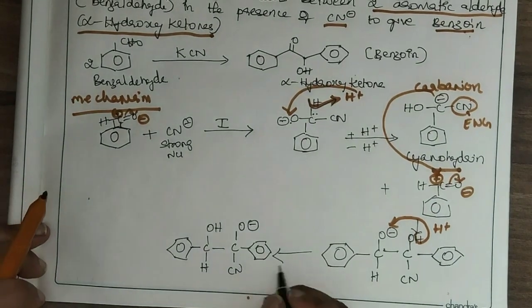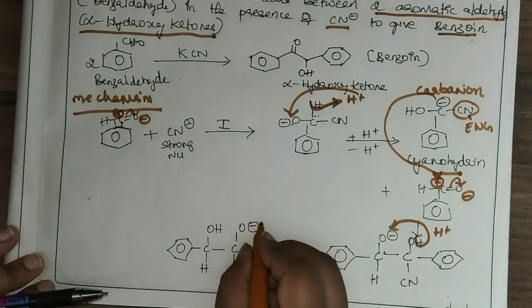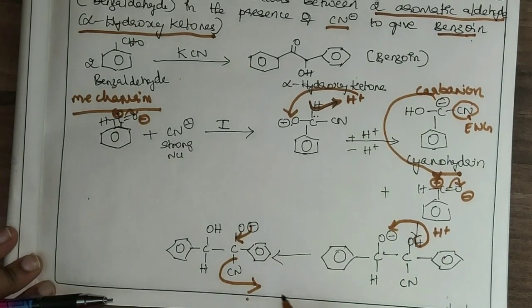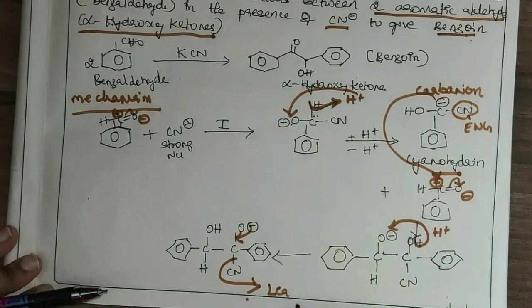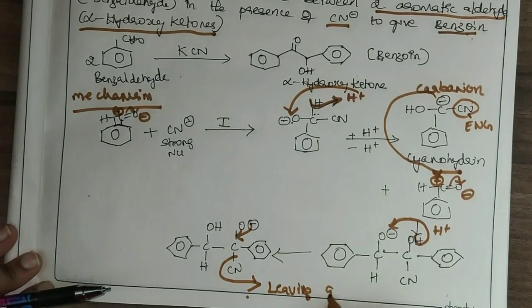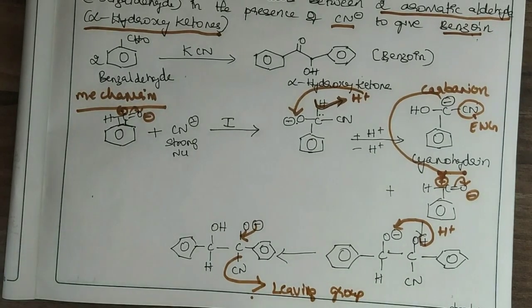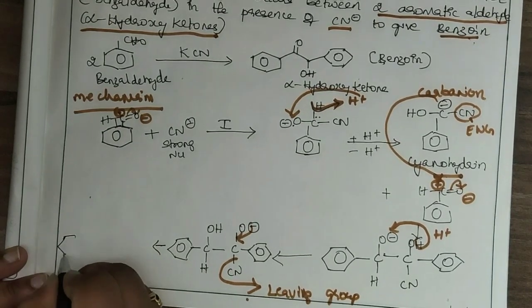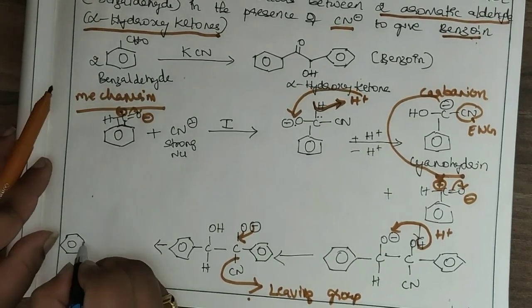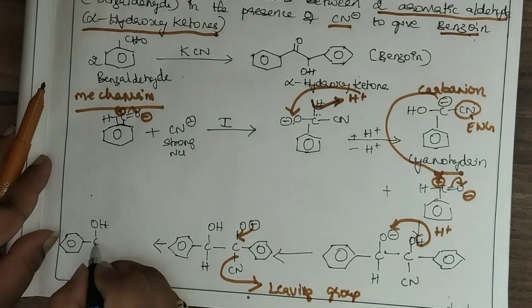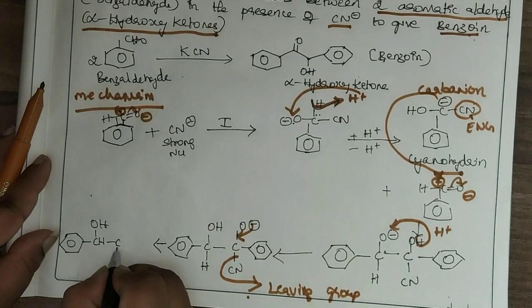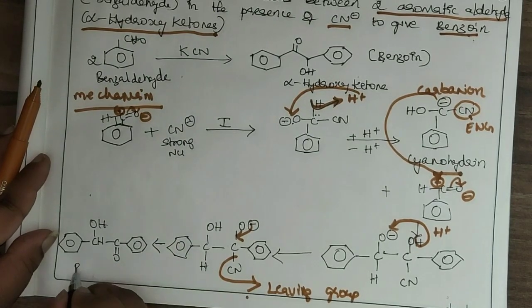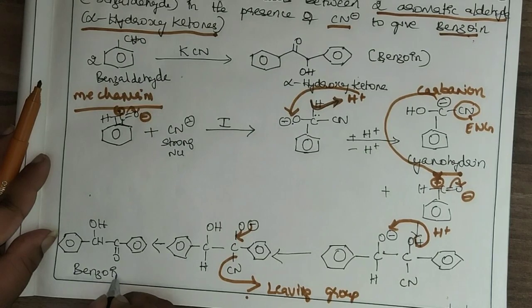Now this electron rich oxygen will give electrons, and the cyanide ion will go as a leaving group, and finally you will get benzoin. So this is alpha hydroxy ketone, or benzoin.